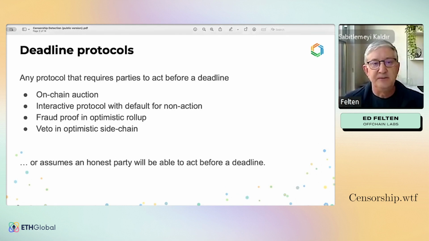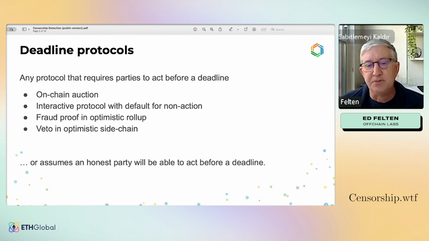So I'm talking here about deadline protocols. And what I mean by a deadline protocol is any protocol that requires parties to act before a deadline. So a classic example of this is something like an on-chain auction where parties have to submit their bids before a deadline, or some kind of interactive protocol that has some default thing that happens if a party doesn't act or if nobody does anything by a time.